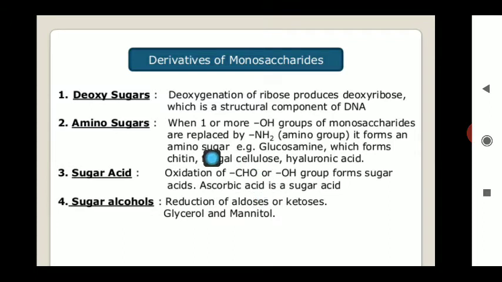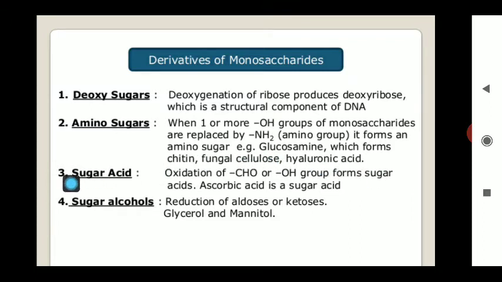So whenever the oxidation of the aldehyde takes place, you know very well, you have done this part in organic chemistry, the carboxylic acid is always obtained. The CHO group is converted to the corresponding COOH group, or the OH group is first converted to the aldehyde, and later this aldehyde is converted to the carboxylic acid.